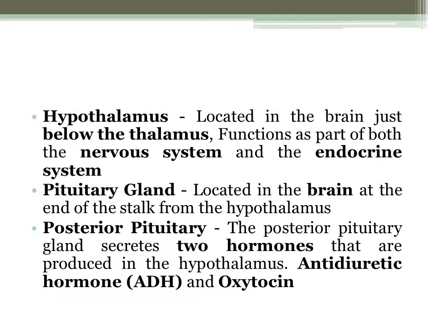Alright, so now let's define hypothalamus. In our previous presentation, I was able to define what is hypothalamus. Now let's locate its position. Hypothalamus is located in the brain just below the thalamus. It functions as part of both the nervous system and the endocrine system.